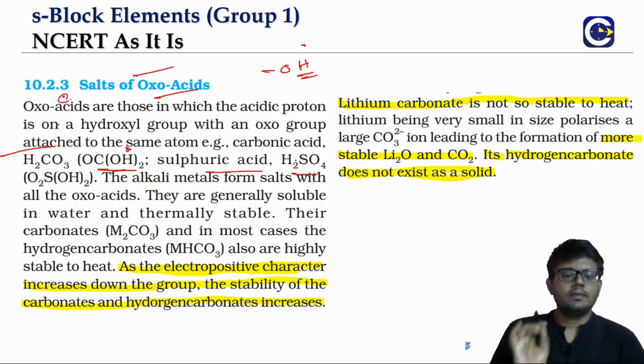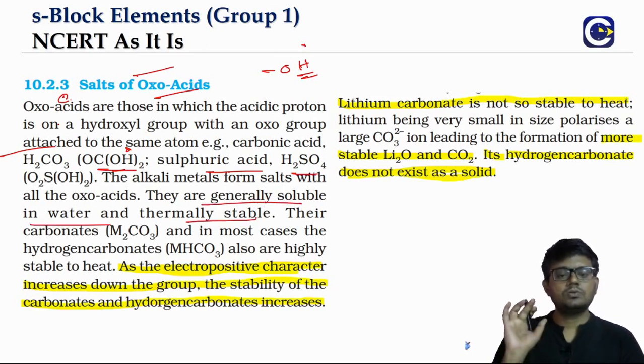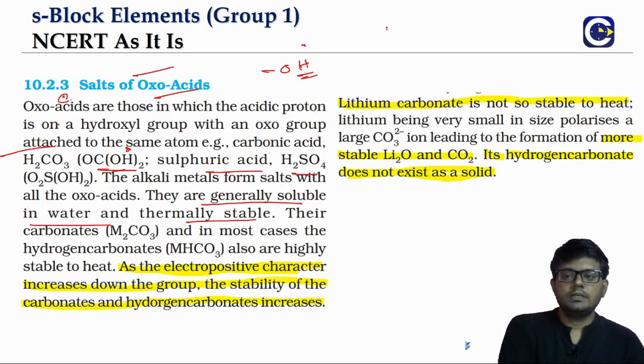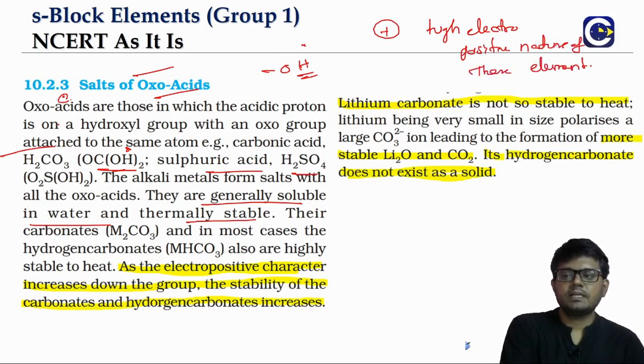So if you look at the carbonates or bicarbonates, they are generally thermally stable and also soluble in water. And the stability is mainly attributed to the high electropositive nature of these elements, because the carbonate or bicarbonate anions are large anions.